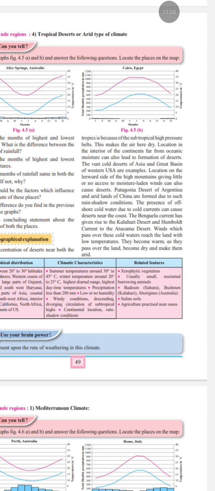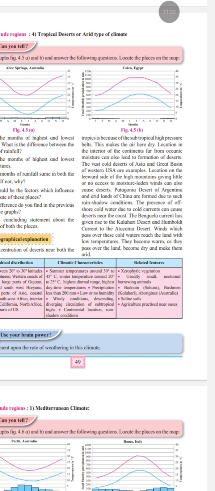Now, let's look at the climatic characteristics. Summer temperature is around 30 to 45 degrees Celsius, while winter temperature is around 20 to 25 degrees Celsius. The diurnal range of temperature is very high, as there can be a large difference between day and night temperatures. Rainfall is generally less than 200 mm. Humidity is very low, or almost absent.